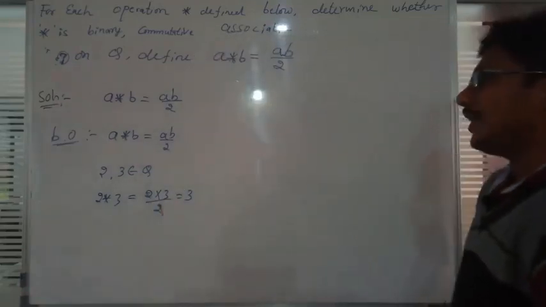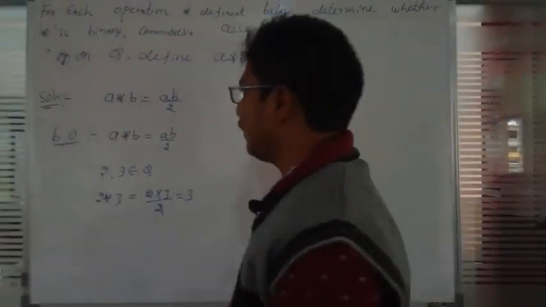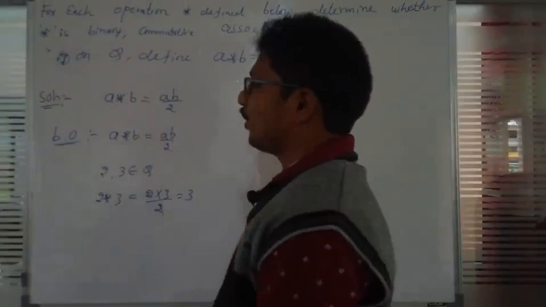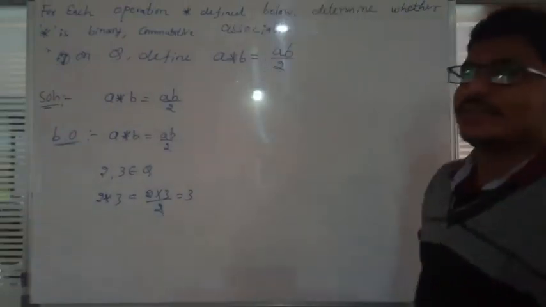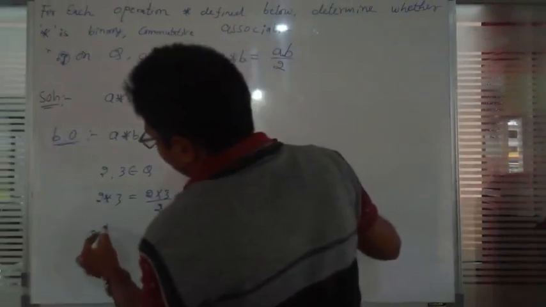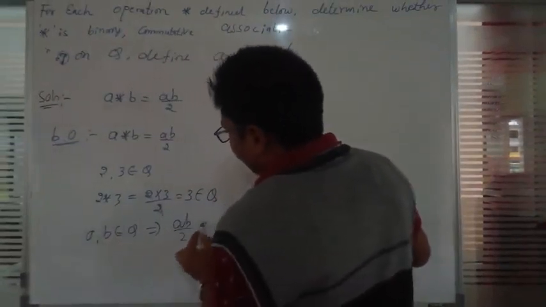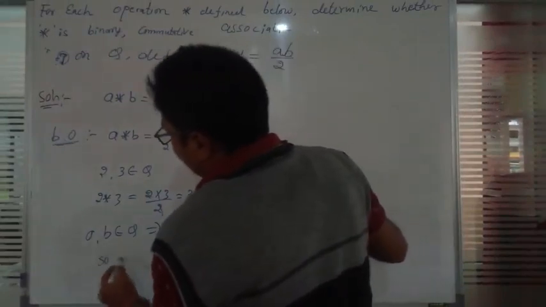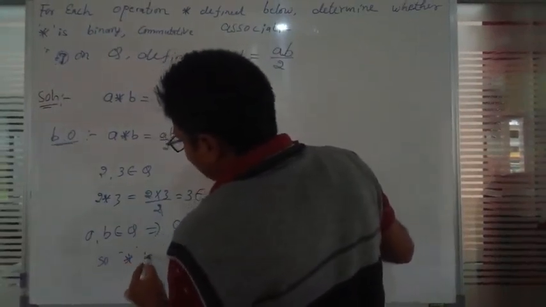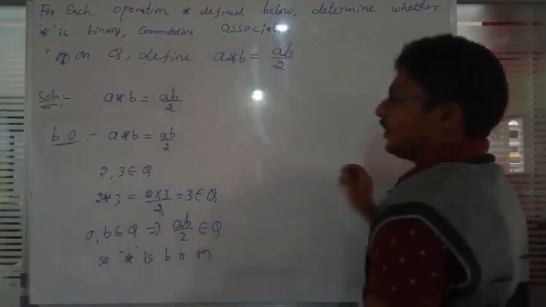Whatever numbers you keep in the placement of a and b, it gives a rational number only. That's why ab belongs to Q, then ab by 2 also belongs to Q. So star is a binary operation on Q.